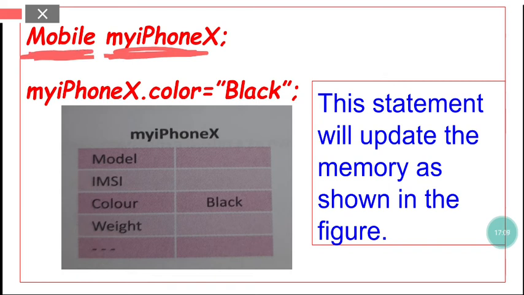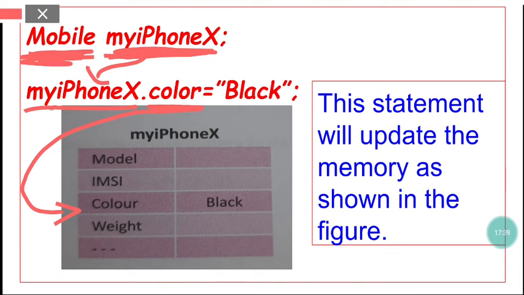You have already studied this a short time ago. So, name of the class, name of a new object. Now if I write a statement like this, myiPhoneX, object name separated by the dot operator, and now color. What is color? Color is an attribute of this object, my iPhone X.